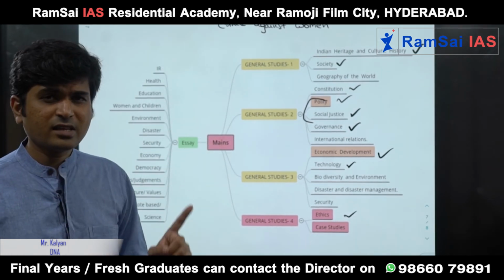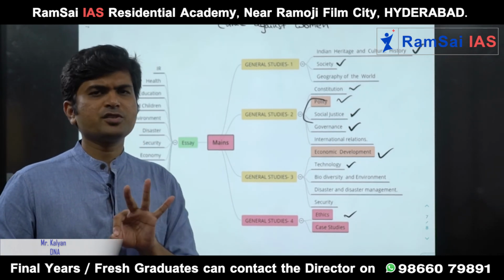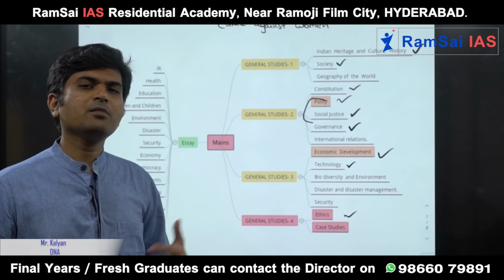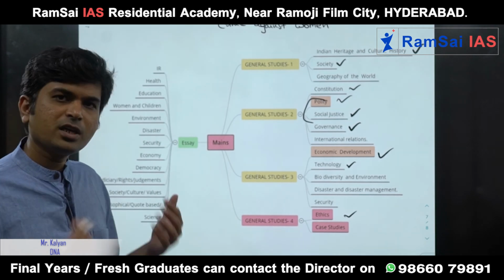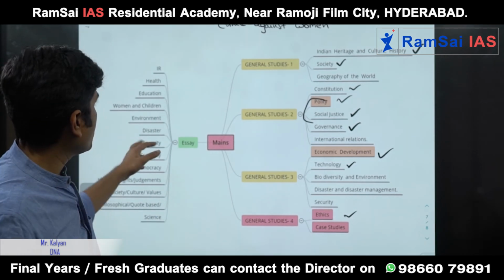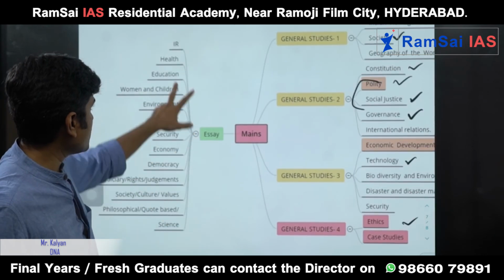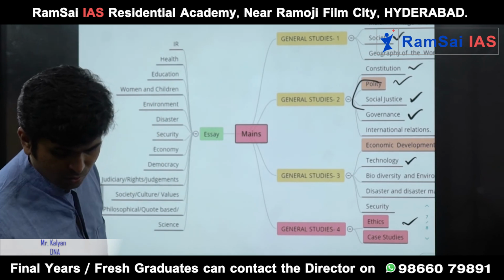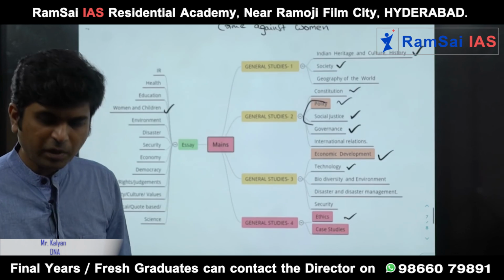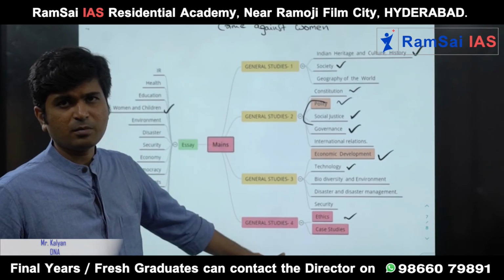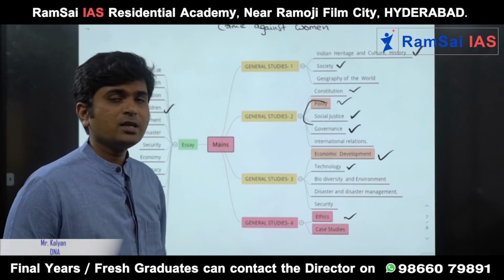Just because I have to link it to every topic, I don't have to link it. Yes, this is an exercise you do for each and every article in each and every day's newspaper, at least for the first 3 months. After that it becomes part and parcel of your preparation. You don't have to spend an extra 5 minutes. It comes to you so naturally. In the same way, there is an equally important essay paper, right? So you can use this essay paper in relation to women and children. Like this, you take an article, you think of this particular chart, which is nothing but your GS syllabus, paper 1, paper 2, paper 3, paper 4, and you can also link it to ethics, right?